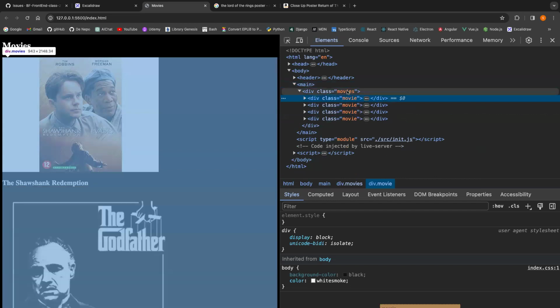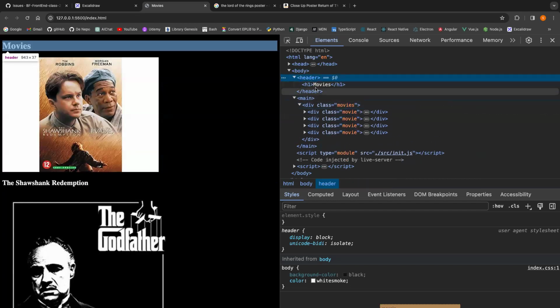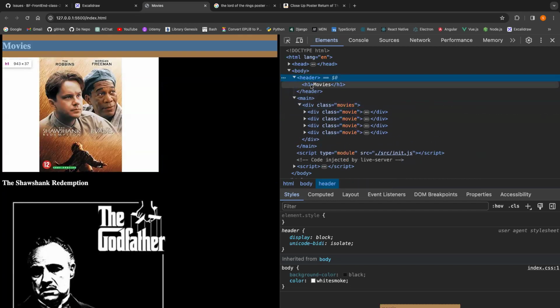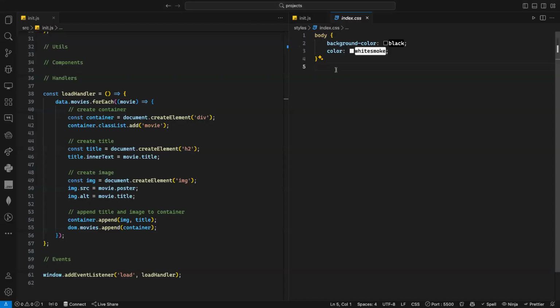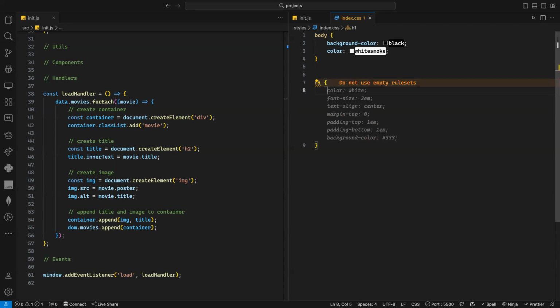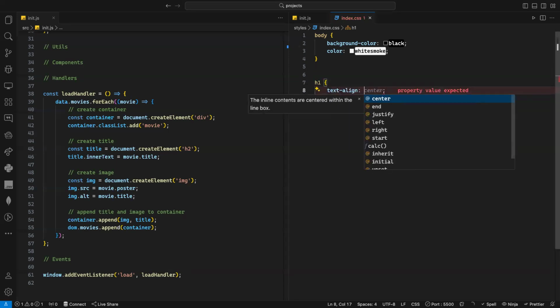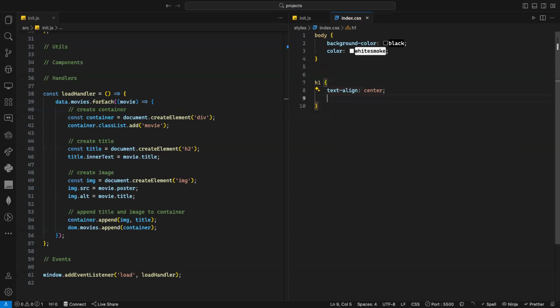So what do I want to do here? Well, at first I need to select this title, the H1. I need to center it. So let's just say, for example, H1, text-align. So I would say just text-align center. And here I can add some other properties if I want to. For example, the font size, let's make it 2rem. No margin, I don't want to add margin. And maybe the color here, the color is white, it should be good enough.